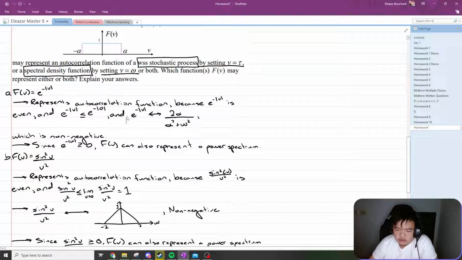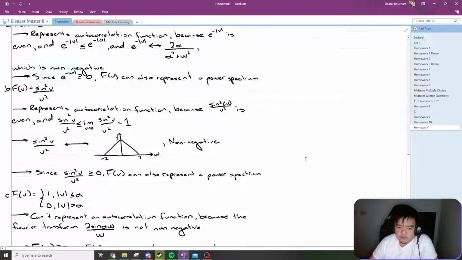We can write out the Fourier transform of this as 2 alpha over alpha squared plus omega squared, which is non-negative. Since it is greater than or equal to 0, it can represent a power spectrum.